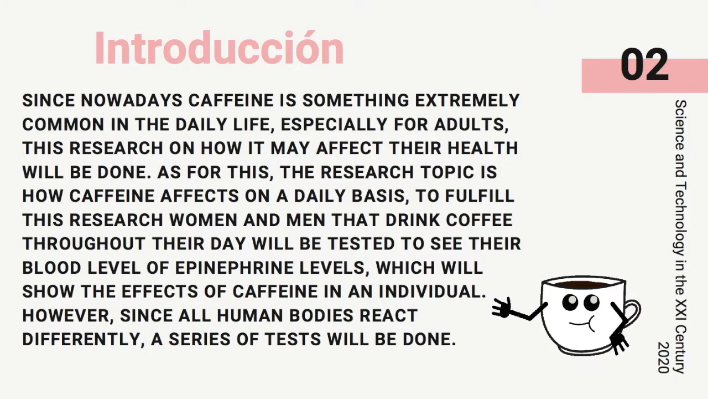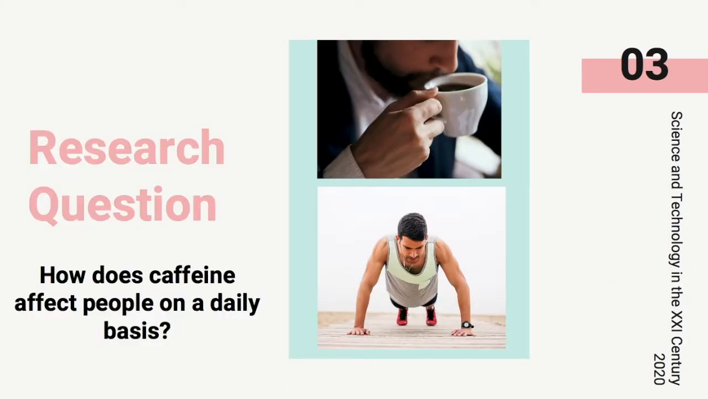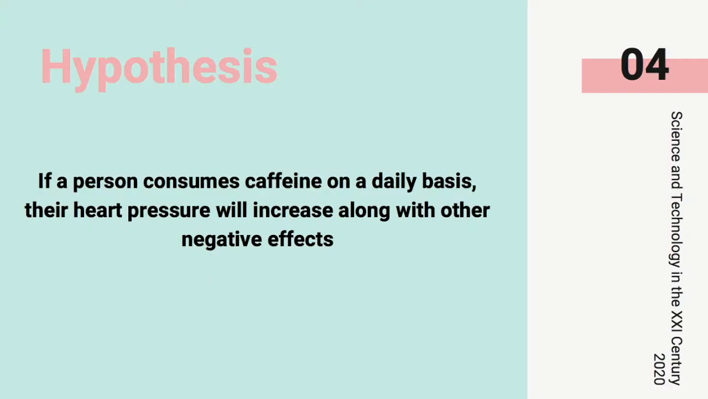To fulfill this research, women and men that drink coffee throughout their day will be tested to see their blood levels of heparin, which will show the effects of caffeine in the individual. Our research question is: how does caffeine affect people on a daily basis? The hypothesis is if a person consumes caffeine on a daily basis, their heart pressure will increase along with other negative effects.